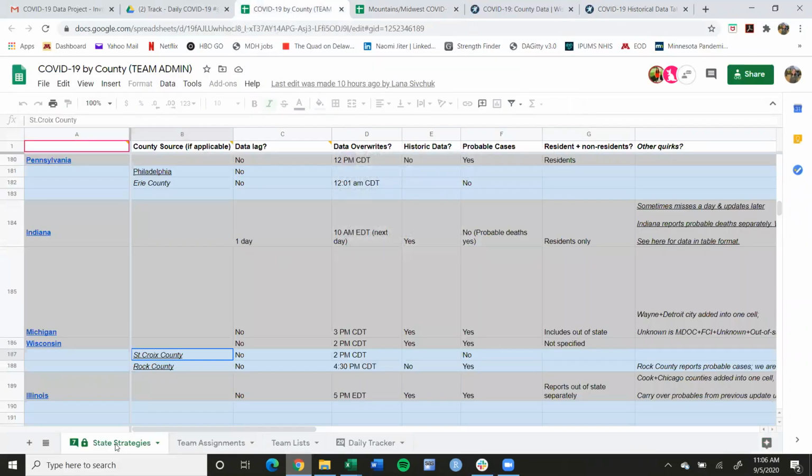On the first page of the team admin sheet is state strategies. You can scroll down to your region, the state that you're in. And if there is a county that's indicated separately, those are the counties that you are going to report from the county site or whatever link they have here, rather than the state site. In this case, you can see in Wisconsin, St. Croix County and Rock County do reference the county numbers. And so if we go there,